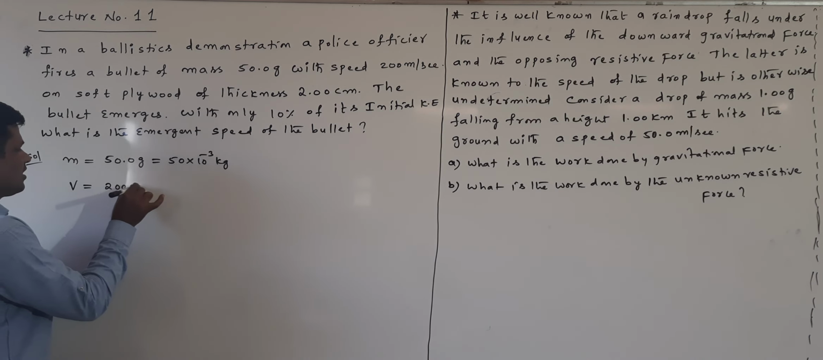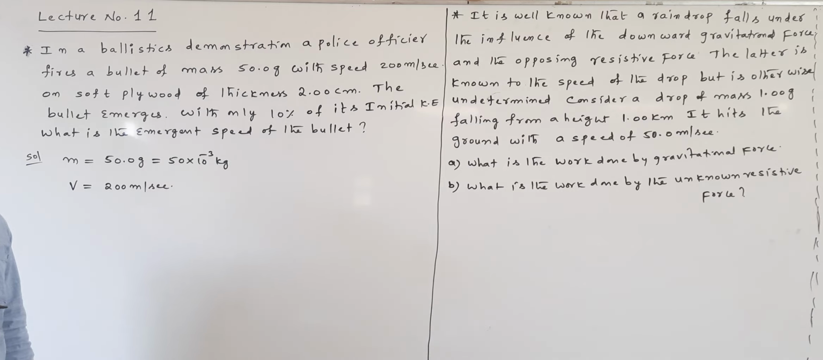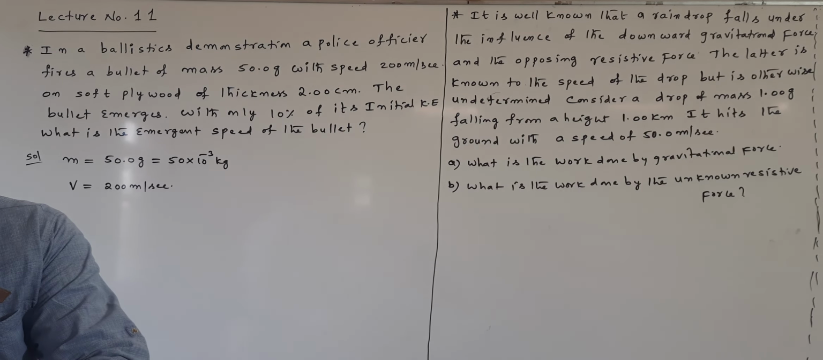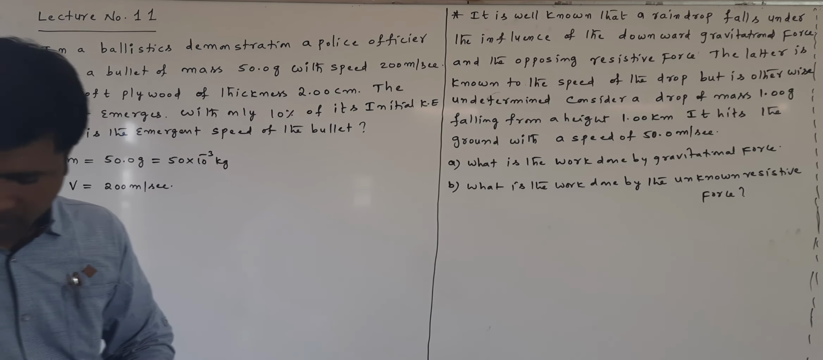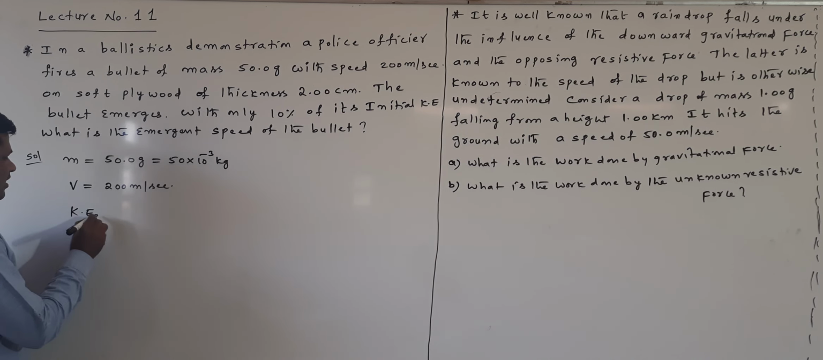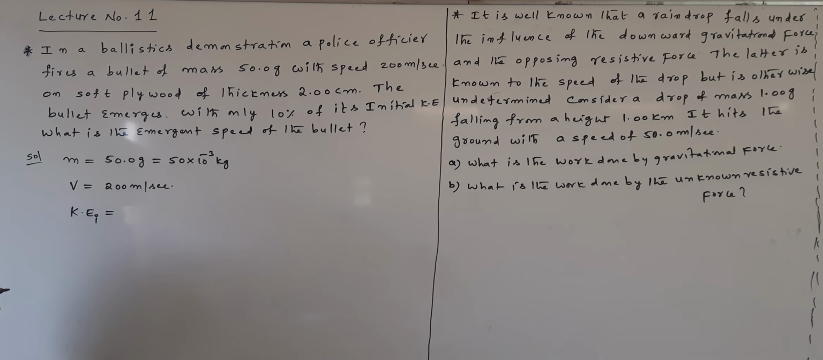Now first of all we find the initial kinetic energy. What is the initial kinetic energy? It is half mv square. This is the initial kinetic energy formula.